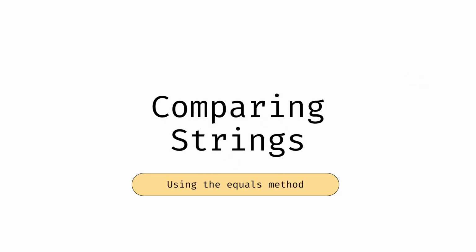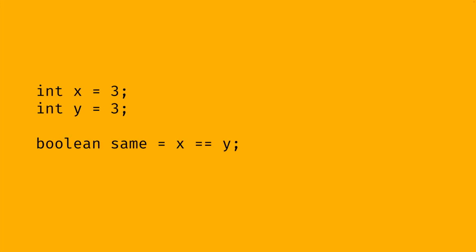Let's talk about how to compare strings, or objects in general actually. When we were comparing two primitives, for example ints, we would do this with the double equal sign, like this. We would have an int x, we would have an int y, and then we could create a boolean to check whether they were the same by saying x equals y. In this case, it would be true.